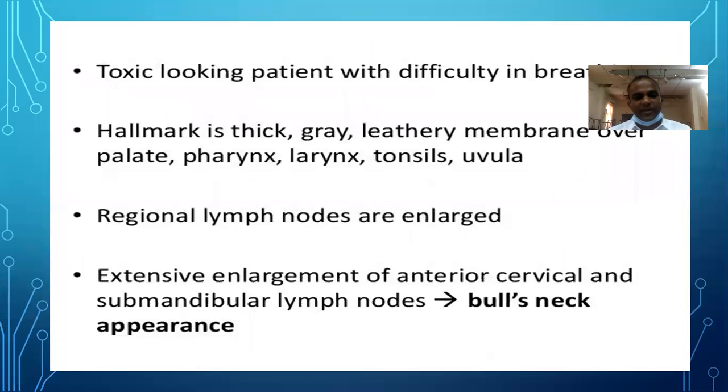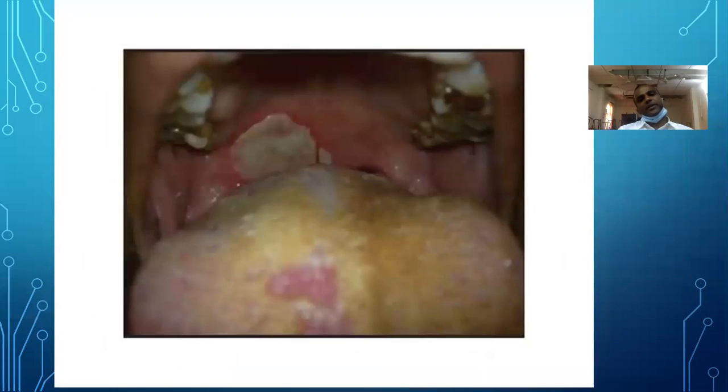This is bull's neck deformity, or bull's neck appearance, what I said. The bull's neck appearance is because of regional nodes enlargement, bilateral or unilateral also. So this is a typical pharyngeal membrane you can see in the picture.